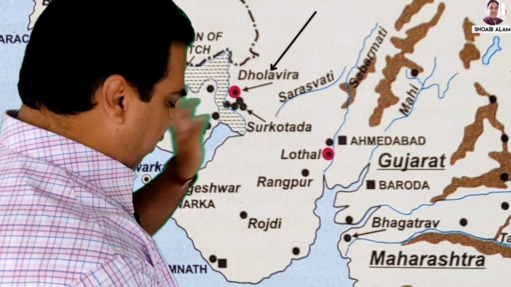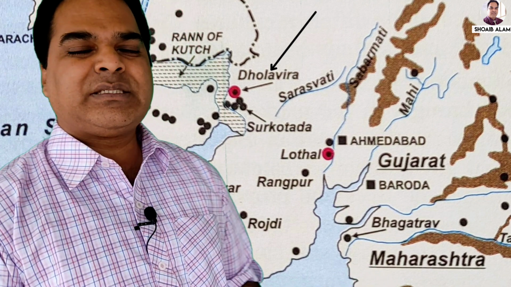So all these, my dear, show a civilization of great extent. Half of the civilization lies in India and the other part lies in Pakistan. Hope you are understanding what I am trying to say.